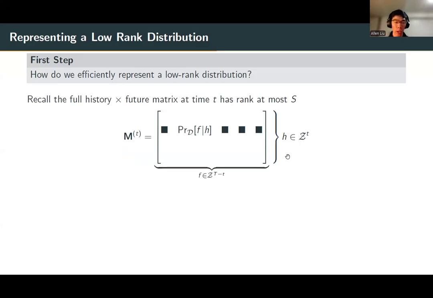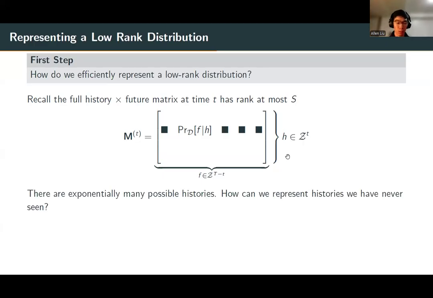Recall that low rank is defined in terms of these exponentially large history by future matrices. How can we even construct a succinct, polynomially sized representation? The main challenge here is that there are exponentially many possible histories, so exponentially many rows of this matrix. How can we represent histories that we have never seen before or don't have room to store?